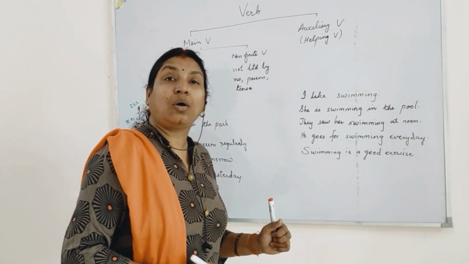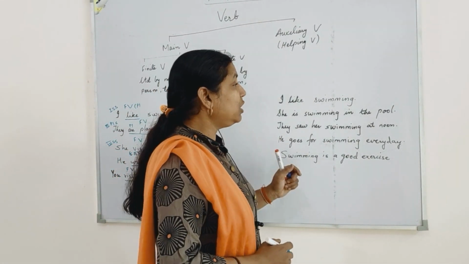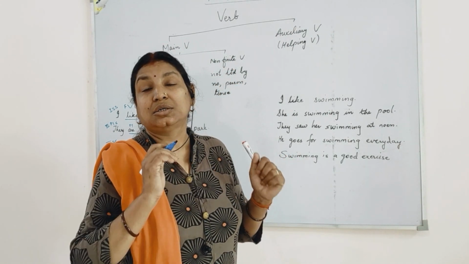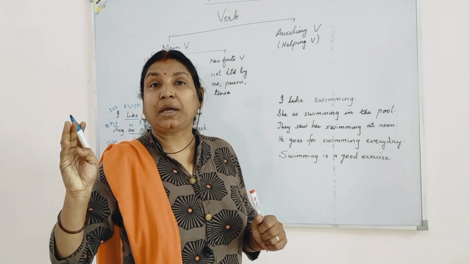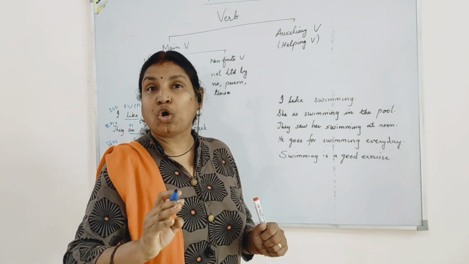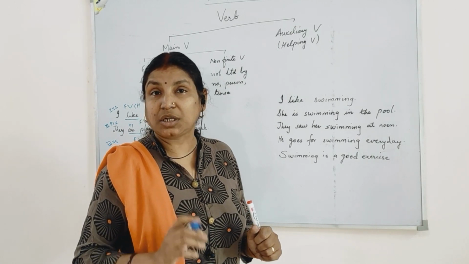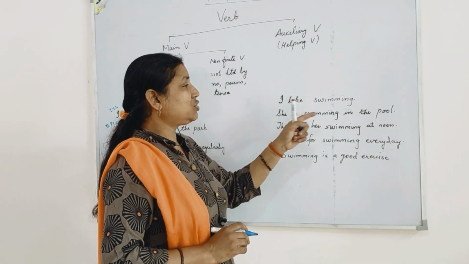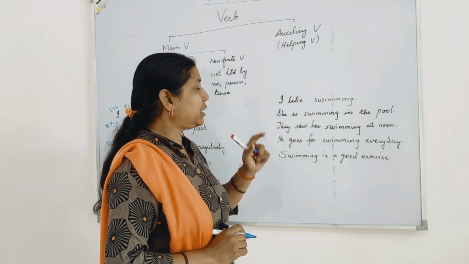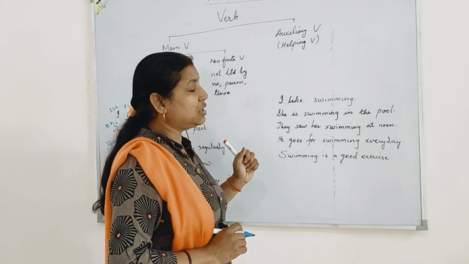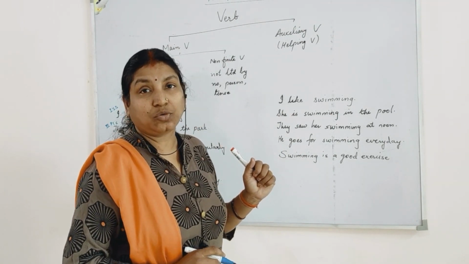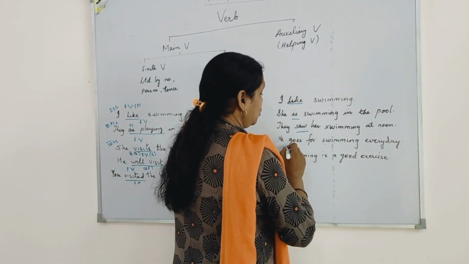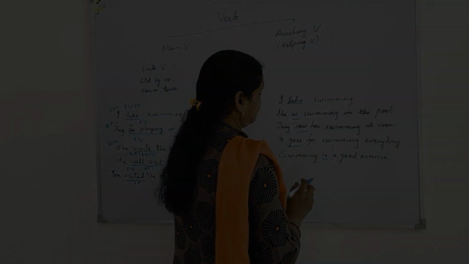But when we talk about non-finite verbs, you will see the verbs are not affected by the subject. Neither by the number and person of the subject, nor the time of an action, that is tense. Let's see how. I like swimming. She is swimming in the pool. They saw her swimming at noon. He goes for swimming every day, and swimming is a good exercise. If I try to pick out all the verbs, my verbs are like, is, saw, goes, and again is.